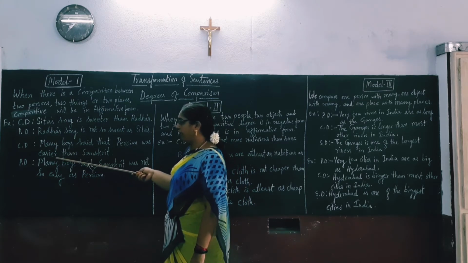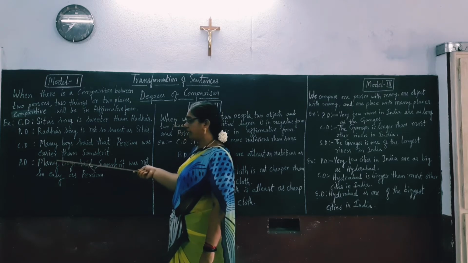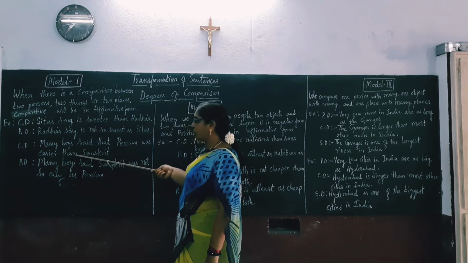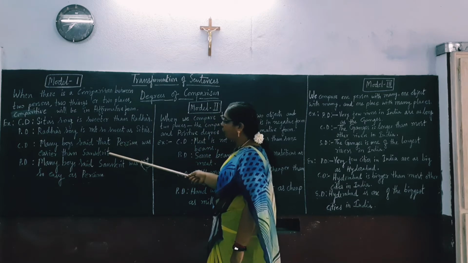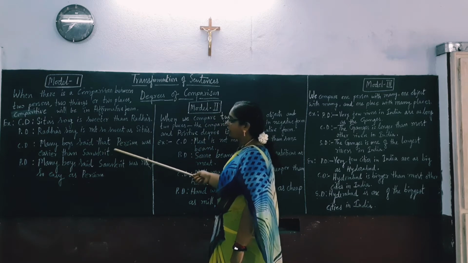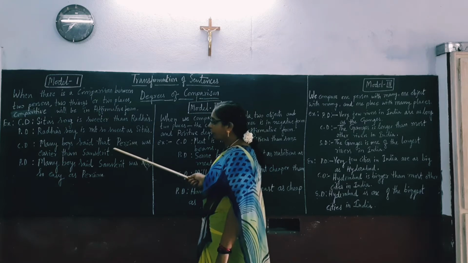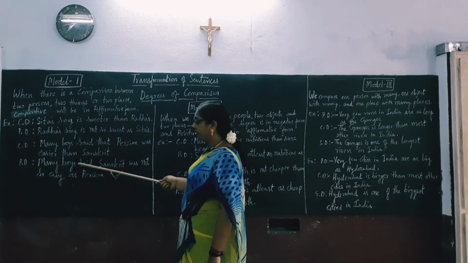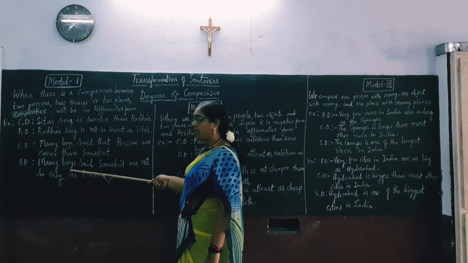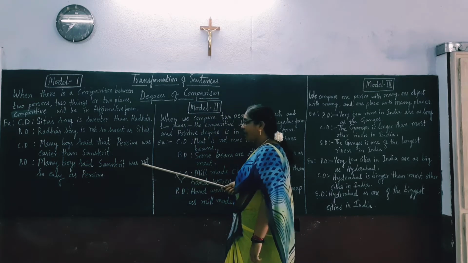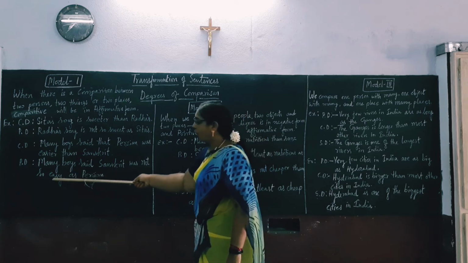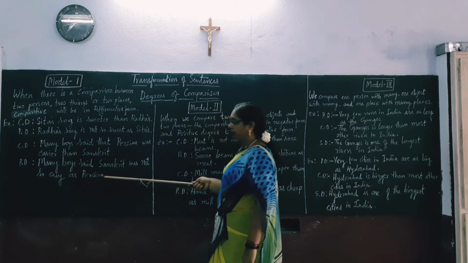That it is in comparative degree because this adjective is in comparative. We have used than, and as I told you, we are comparing two languages here. So this we will rewrite as: many boys said Sanskrit was not so easy as Persian.